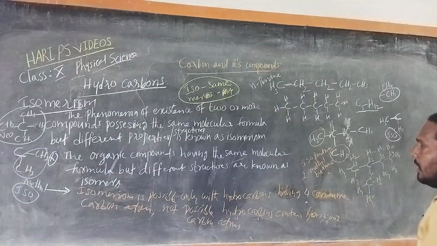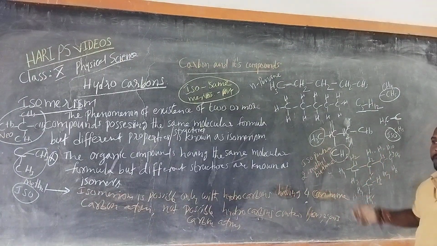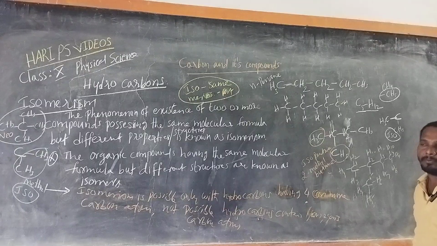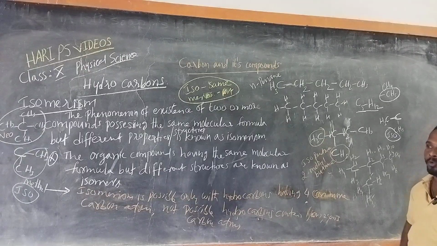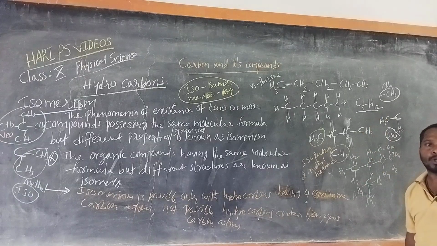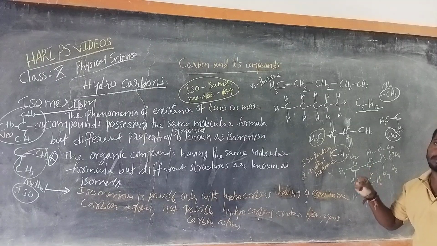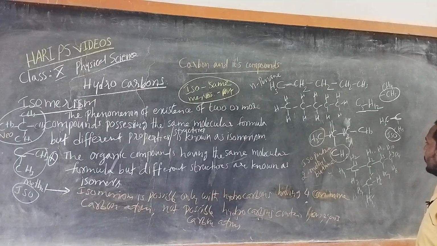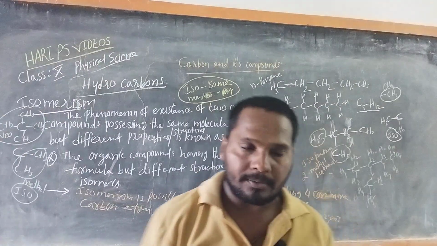Isopentane, 2-methyl butane. How do we give the name? We will learn nomenclature by following the IUPAC rules, International Union of Pure and Applied Chemistry. By following the rules, you can know how the name is given.